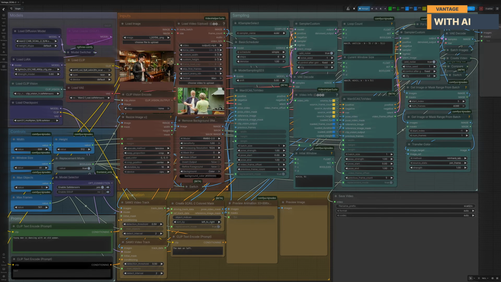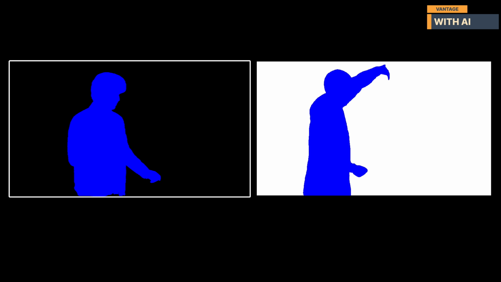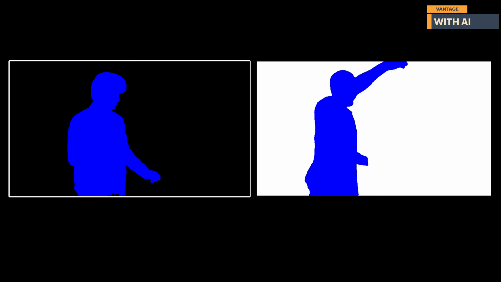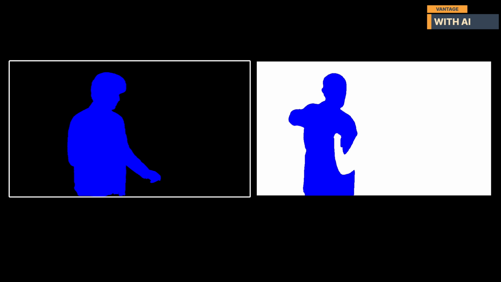Let's run it. As we can see, the reference image has been segmented correctly, with the young man cleanly isolated from the background. The guiding video has also been processed successfully, with the elderly man accurately masked while excluding the woman from the selection.